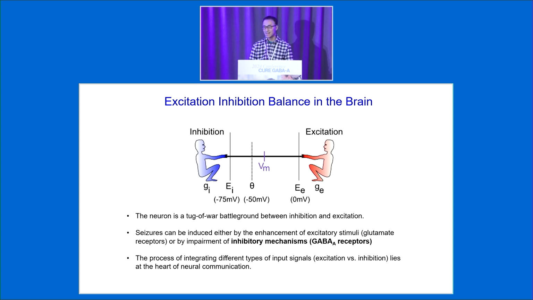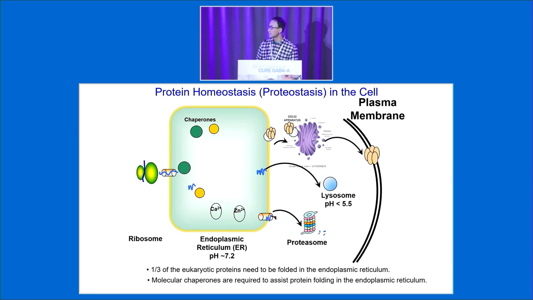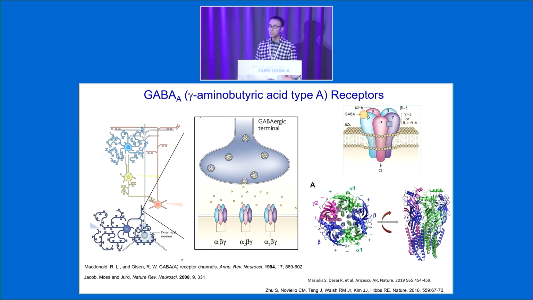I think Dr. Mary Chebby gave a really nice introduction about this E/I balance, so I don't need to take too much time here. The brain is a tug of war between inhibition and excitation, and the loss of inhibition against excitation is traditionally known to cause epilepsy. You will probably recognize some of this middle figure, already presented by Dr. Paul Davis earlier today. So you can see that the GABA field has been really unified here. We know the GABA receptor is really important in regulating